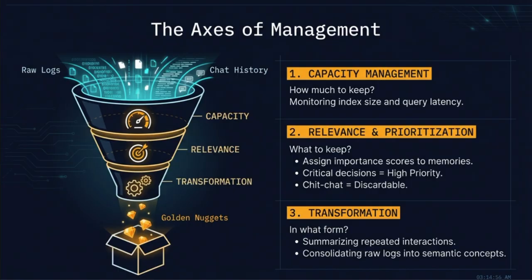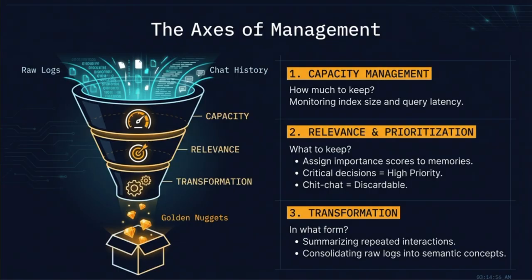The second axis is relevance and prioritization. We have to decide what is worth keeping by assigning importance scores to different memories. Critical decisions and project milestones receive high priority, while casual chit chat is marked as discardable.